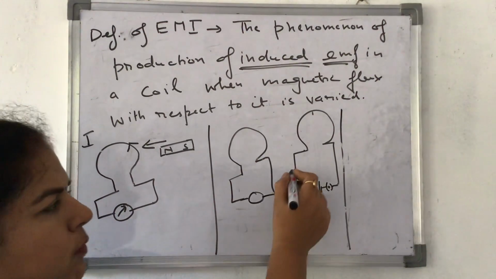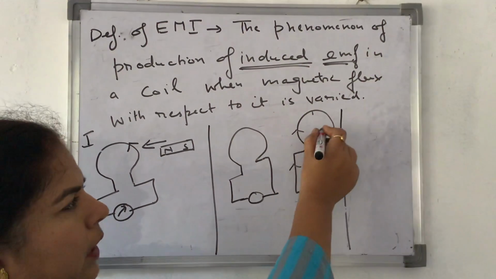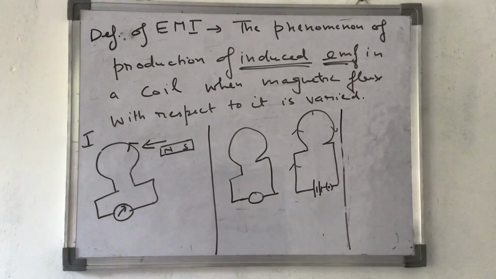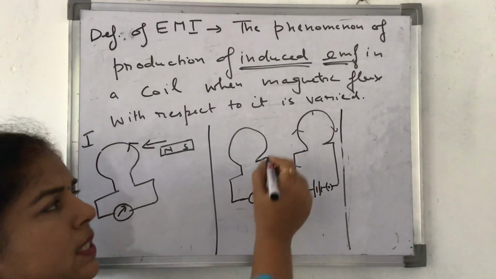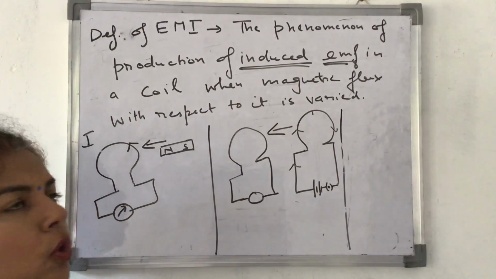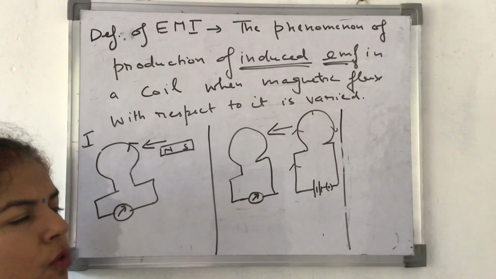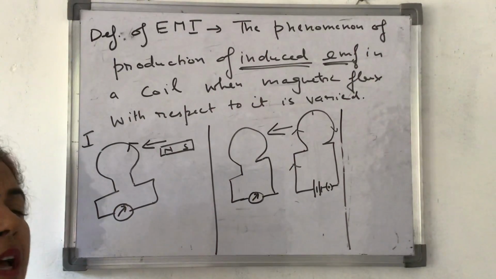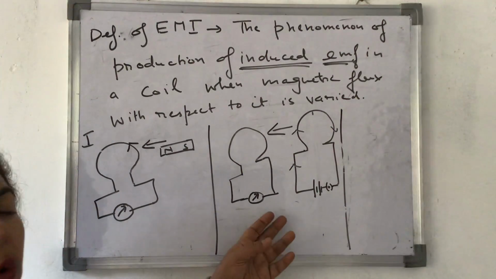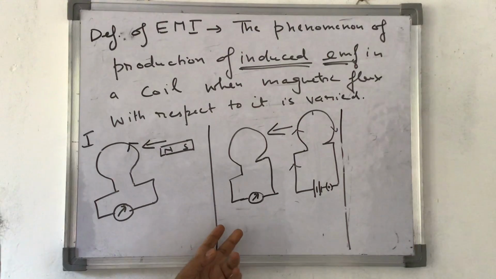That means current is flowing through it. Now, instead of the magnet, he started bringing this coil towards the original coil, and he found again deflection in the galvanometer. That means again induced current was flowing.